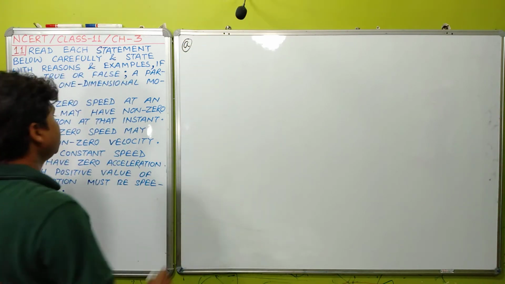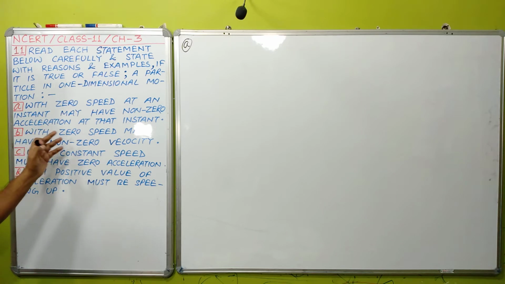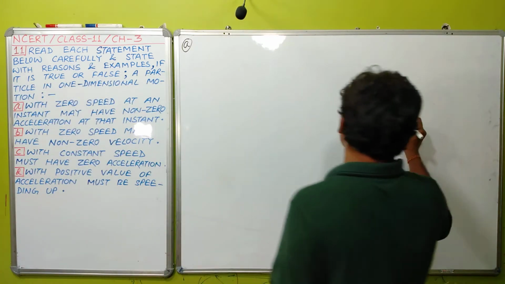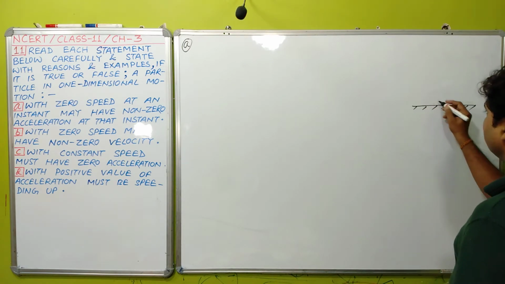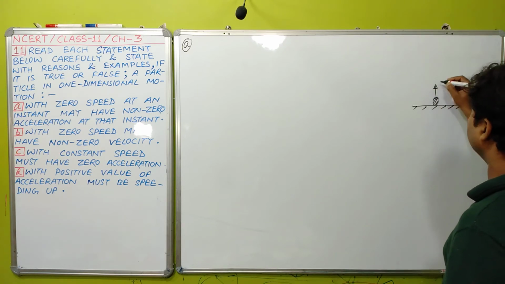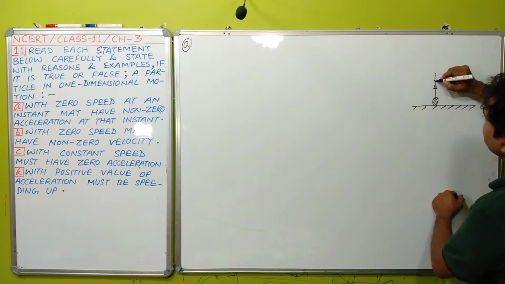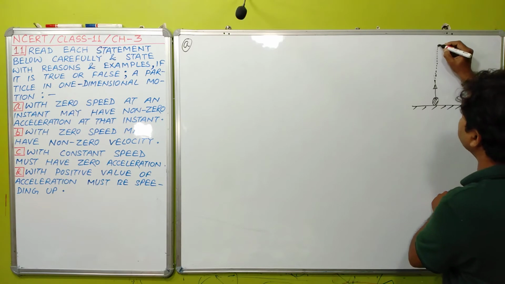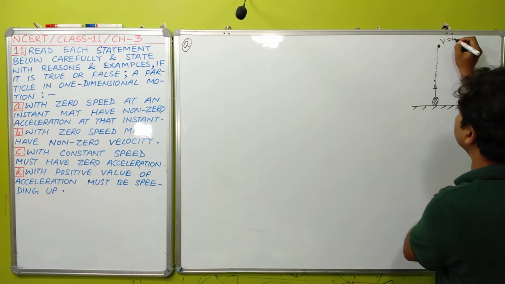Statement 1 is saying with zero speed at an instant may have non-zero acceleration at that instant. Okay, students, yes, this statement is true. Remember, during motion in one dimension, when a body is projected in vertically upward direction, its speed starts to decrease, and at its highest point, its speed becomes zero.